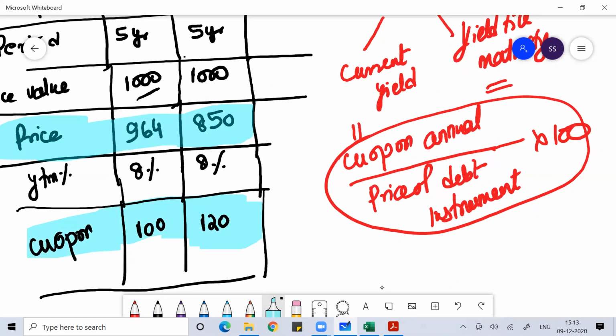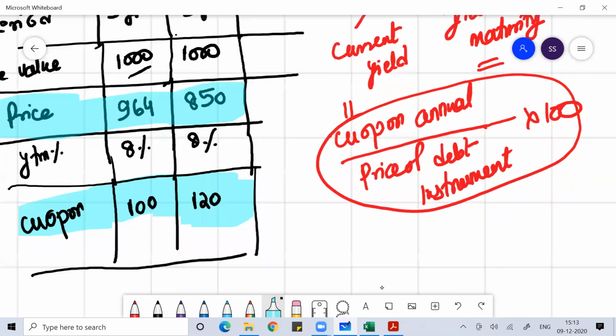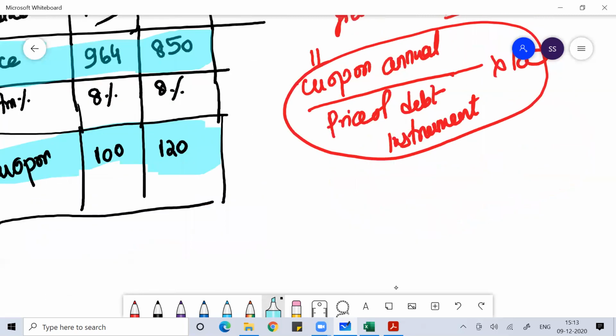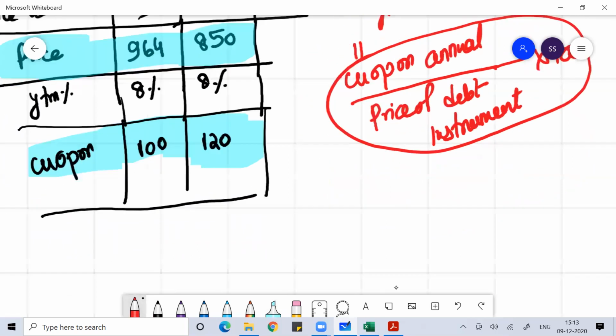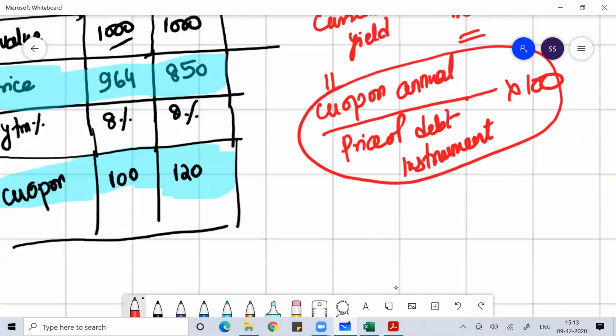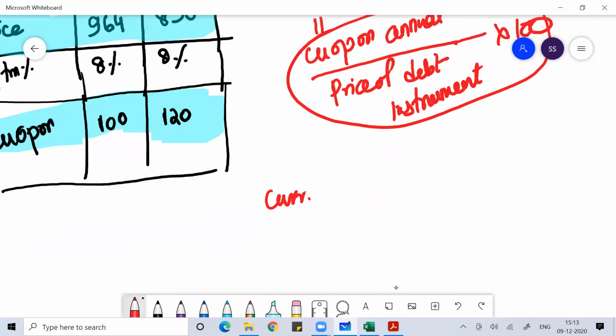Now, the current yield is basically the coupon divided by price into 100. That is what we call the current yield.